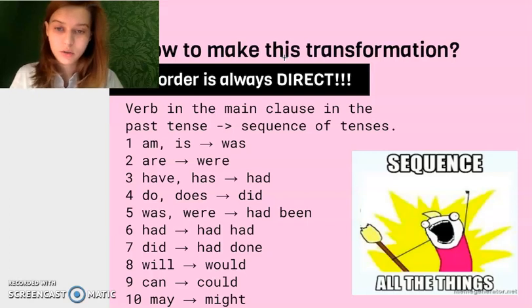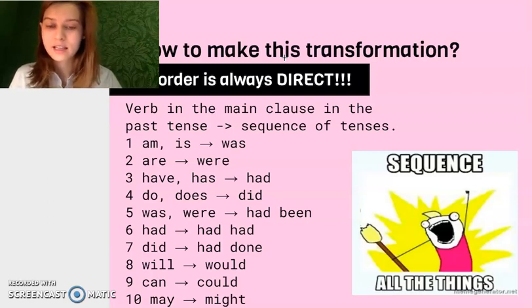Are becomes were, have, has becomes had, do, does, did, was, were. So Nick said to us that he was at a concert, and we can say that Nick said that he had been at a concert. So we are reporting it in the sense that we put each verb that we have into the previous tense, let's say so. Had becomes had, did becomes had done, will becomes would, can becomes could, may becomes might.